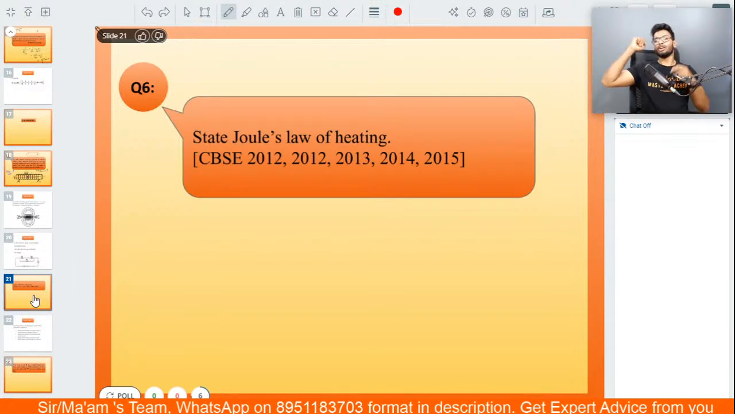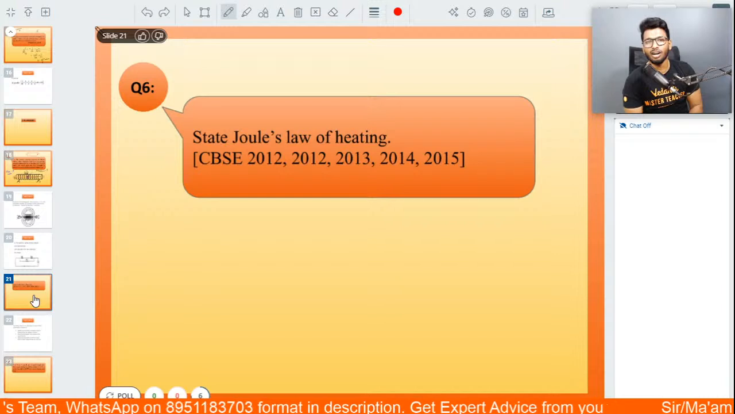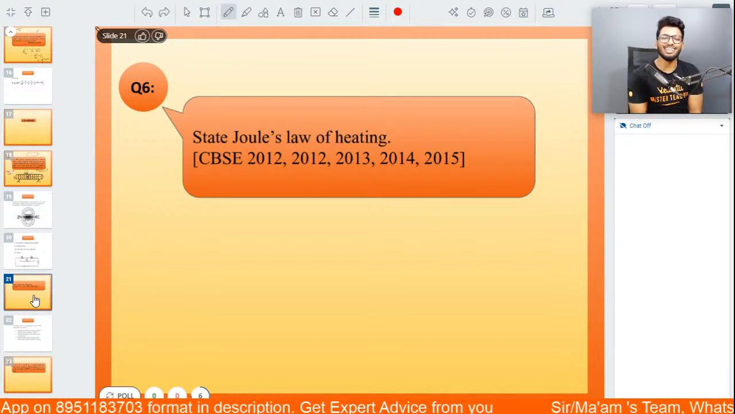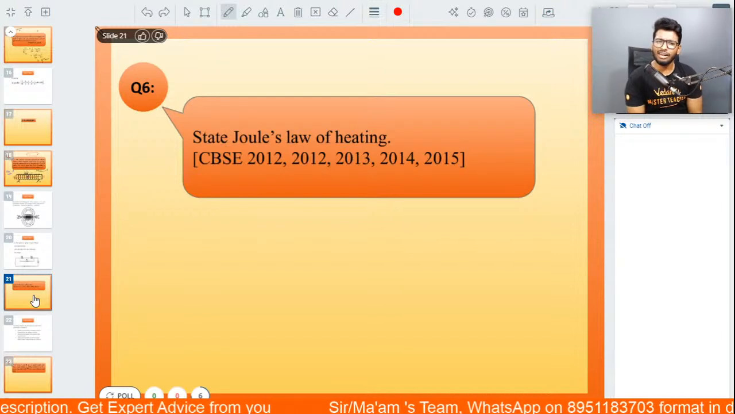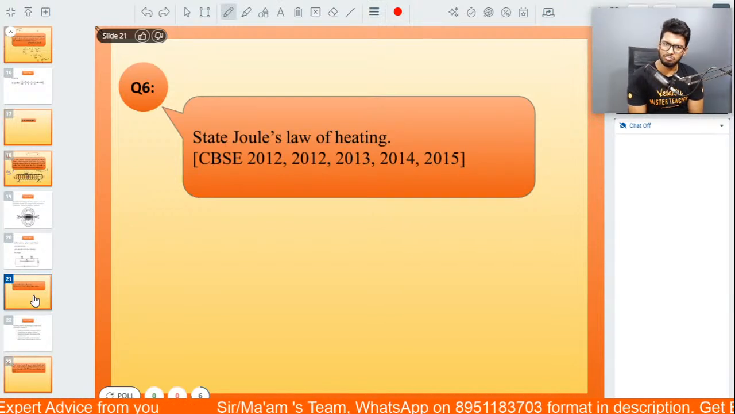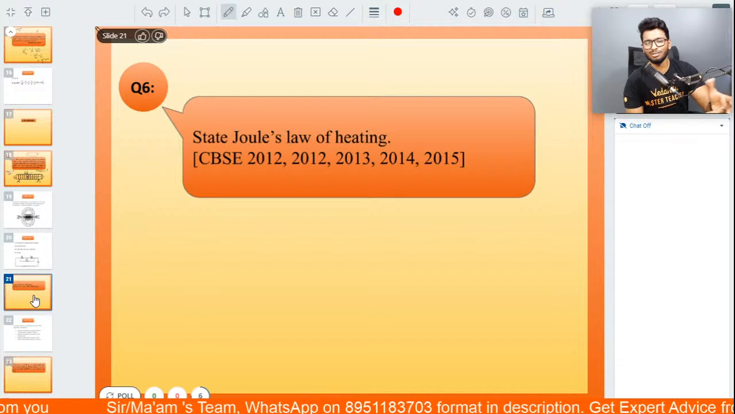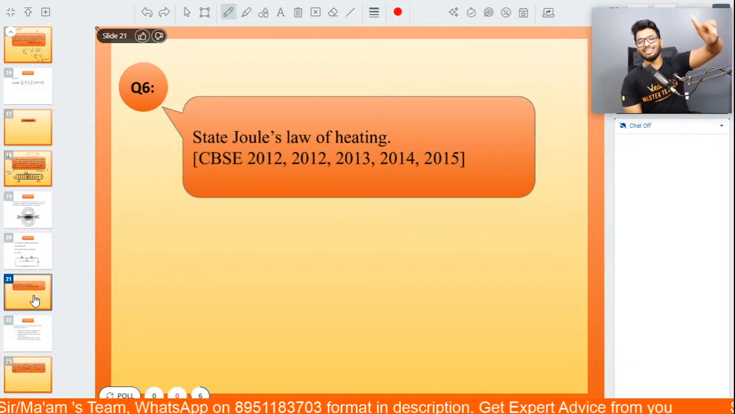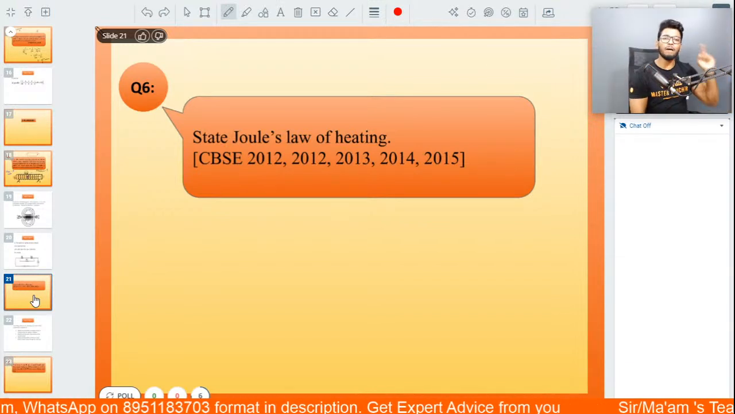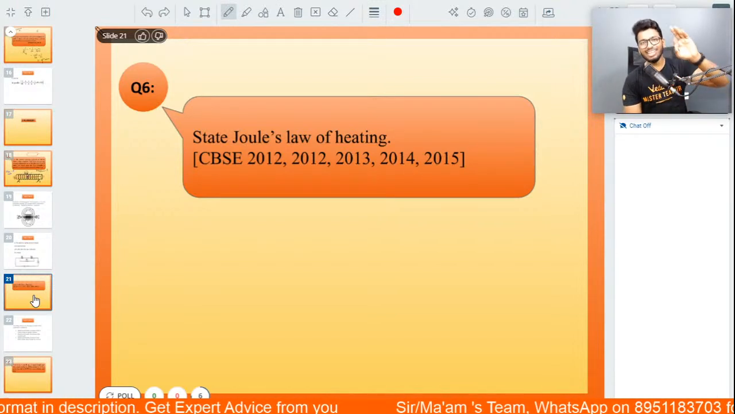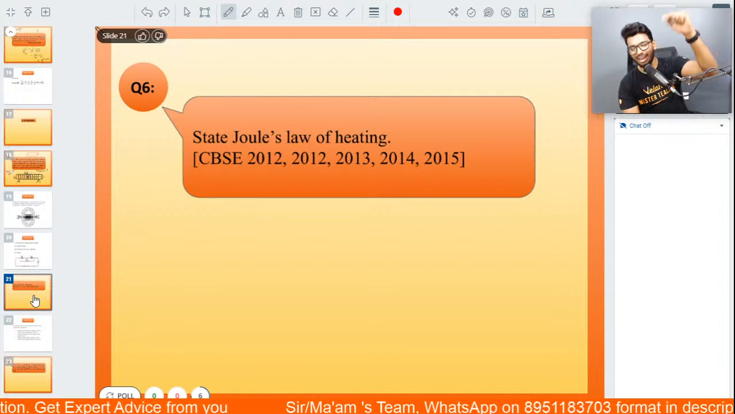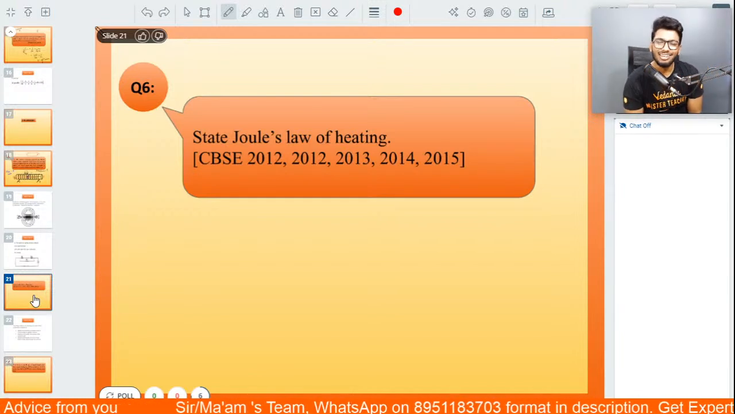All right, people, moving on to the sixth question now. Again, a 3-marker. Now here is another easy question, but this particular question was asked apparently in 2012 twice. Maybe there's a small typing error. But yeah, 2013, 14, 15 and 12, back to back, this question was asked. A very, very simple question. So in the chat box right now, put it down, guys. State Joule's law of heating.